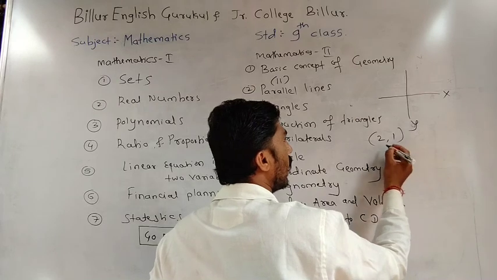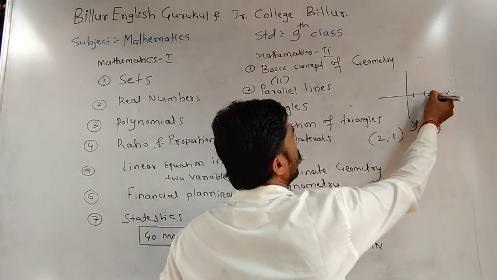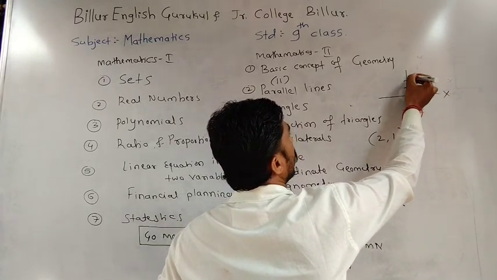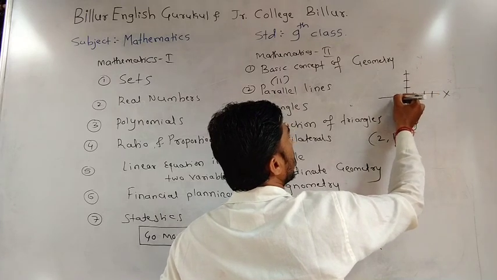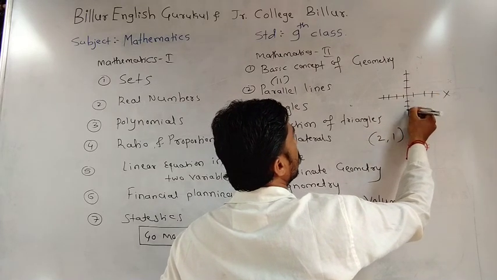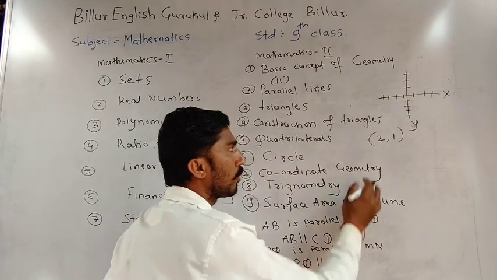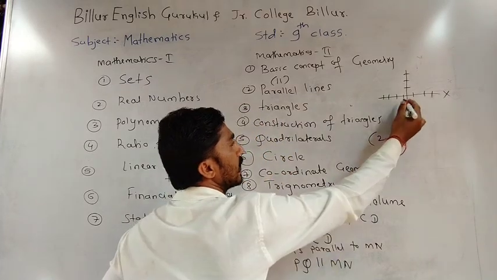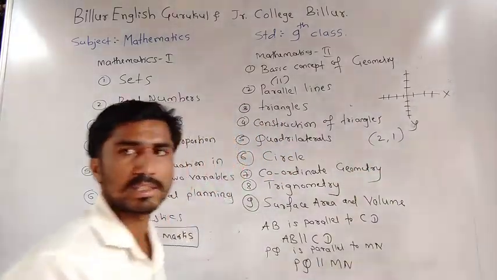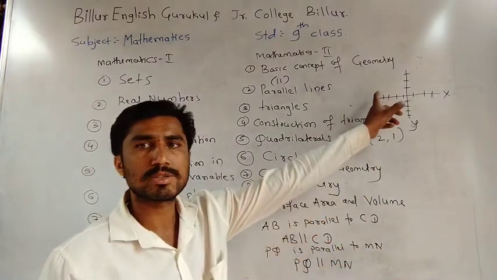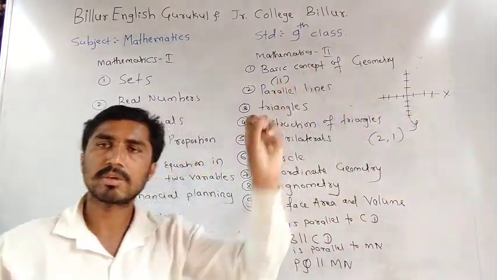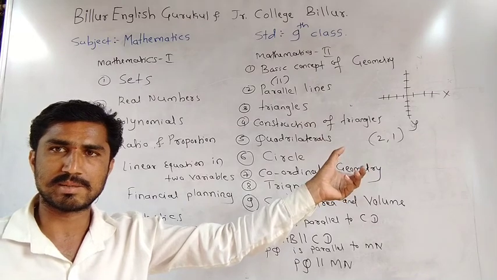Draw the axes: 1, 2, 3 here, and -1, -2, -3. The pair (2, 1) means first look at the x axis and second look at the y axis. This system is also called coordinate geometry. This is how to use coordinates in the Cartesian system.